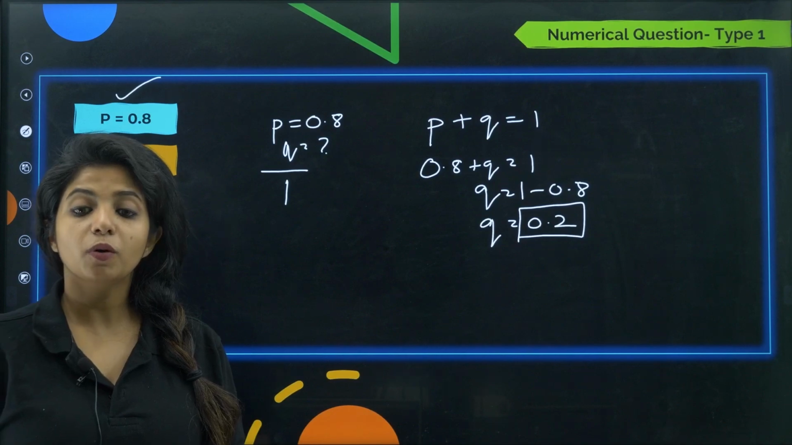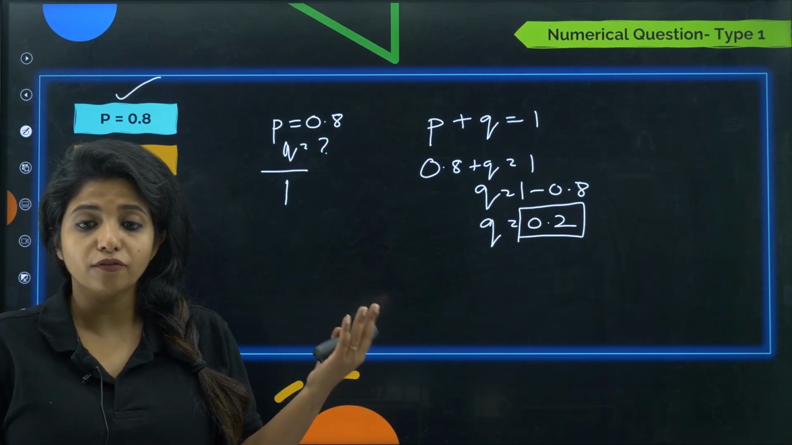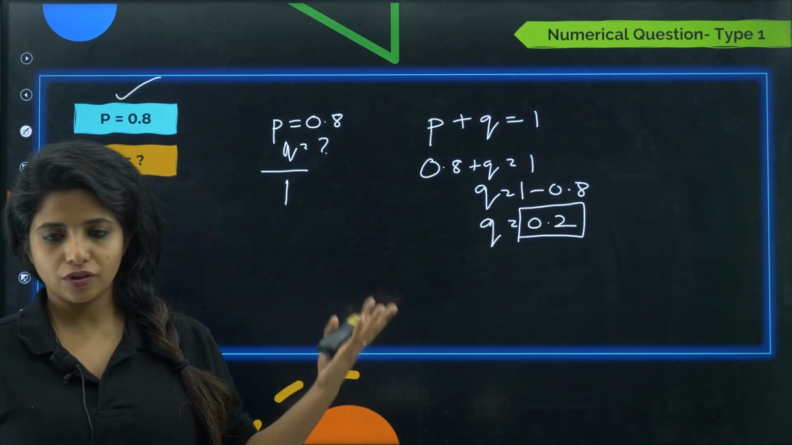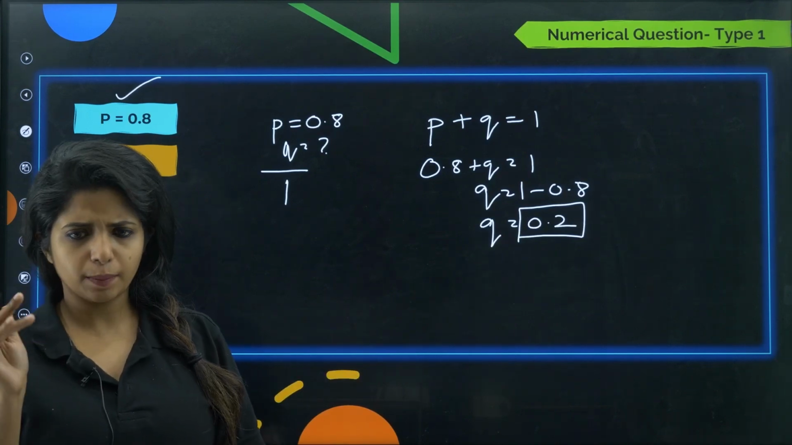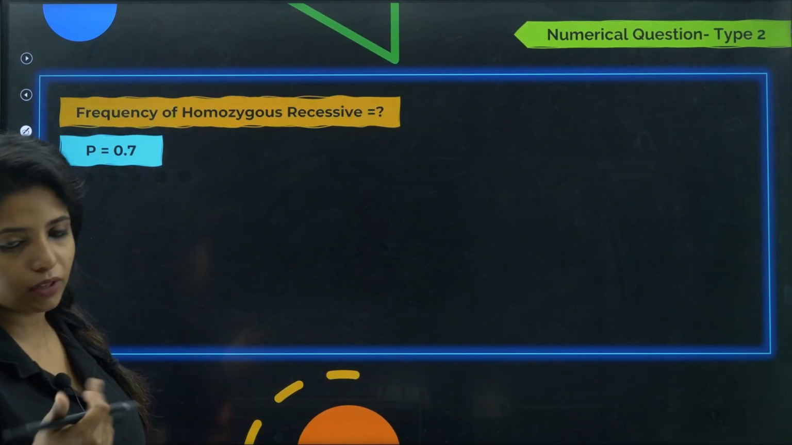Okay, what percentage of individuals have q? Basically 20%. Just make the decimal point up. Got it? This is one question type. This is the easiest one. Either one of them will be given to you.